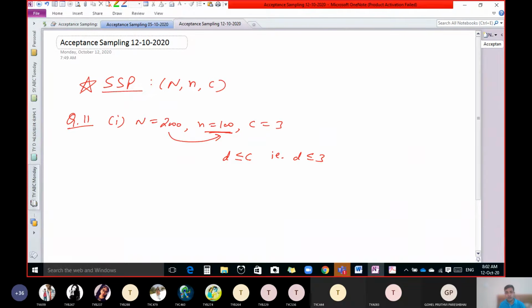Customers will be ready to purchase a lot in which the number of defective units is like this.